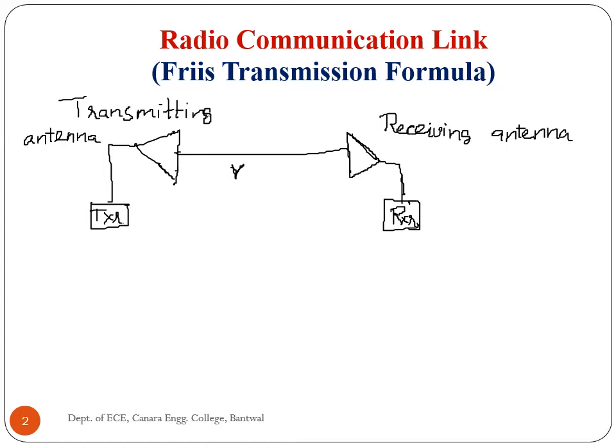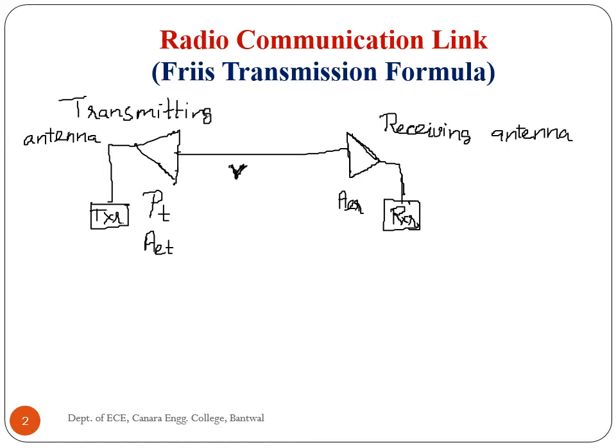The transmitter feeds power PT to a transmitting antenna of effective aperture AET. At a distance R, a receiving antenna of effective aperture AER intercepts some of the power radiated by the transmitting antenna and delivers it to the receiver. The Friis transmission formula gives the power received over a radio communication link.